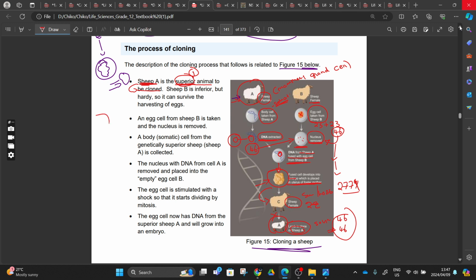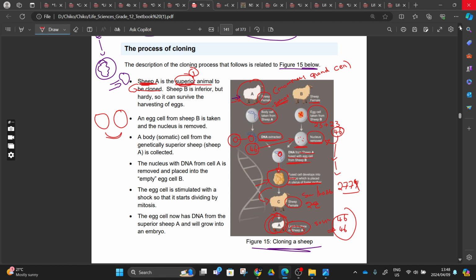We are not going to say we have sheep A, then boom, tomorrow we have another sheep A, and now we have twins. No. That is going to be impossible, because this sheep here will be a baby. So when we clone something, for example, we can say that we find Nelson Mandela living today, a guy named Nelson Mandela, right? Or we find a guy who is one of those people who died back there, living now. We can now conclude this one is a clone. But for you seeing Mr. Mpepu working somewhere and saying that's the clone of Mr. Mpepu, we will have to question your understanding of this cloning thing, right?